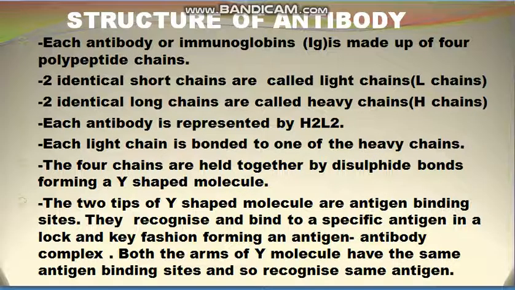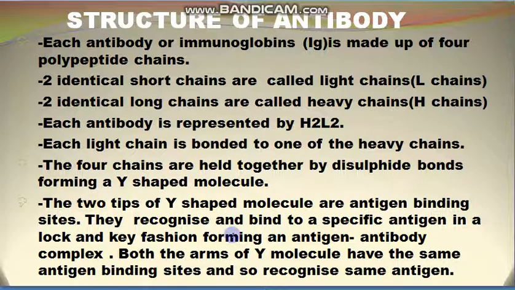It means each light chain is connected to a heavy chain, and the 4 chains are joined together with the help of disulfide bonds, forming a Y-shaped molecule. So the structure of antibody is like a Y-shaped molecule, and the 2 tips of the Y-shaped molecule are antigen binding sites.